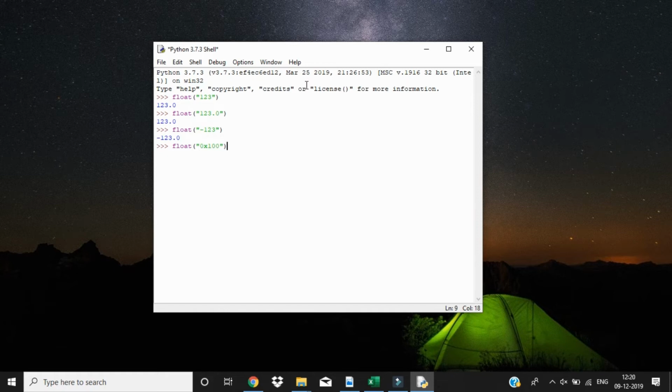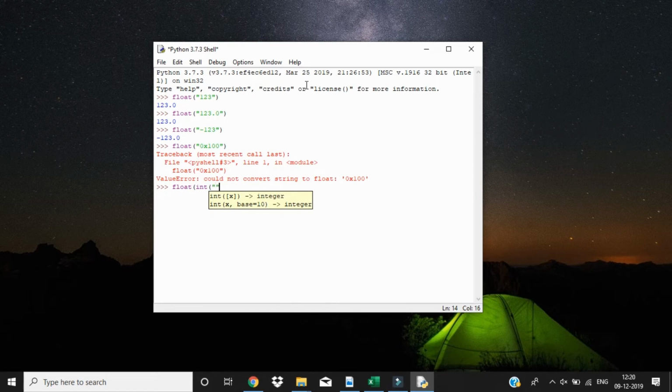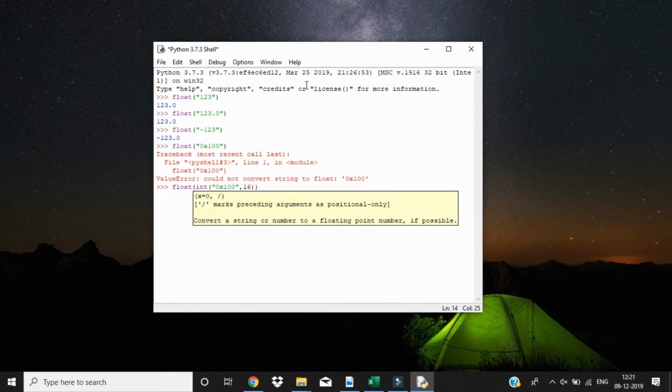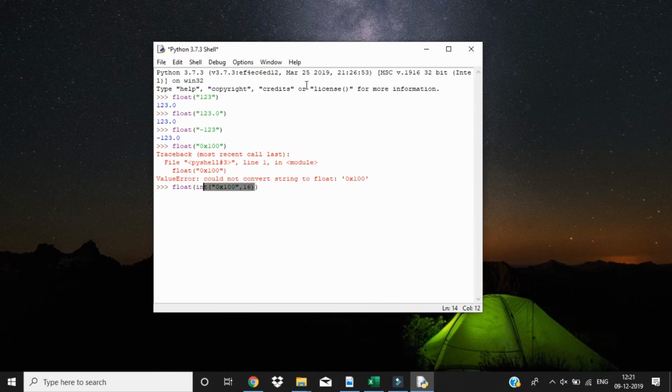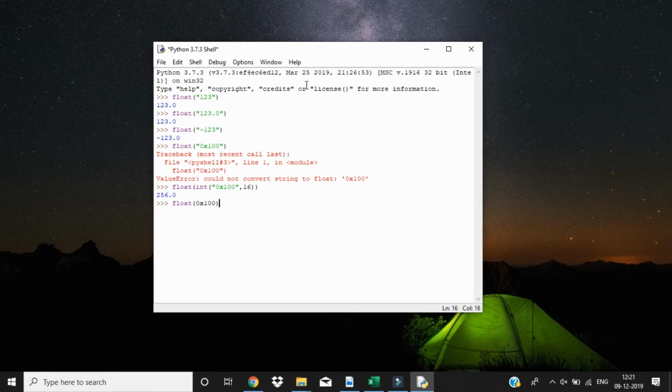I mean, it's trying to be converted to a float, but it won't convert because it doesn't understand what's inside the string. So to make this valid, we need to make the hexadecimal string into an integer first, and for that we saw in the last video that it's converted to an integer directly, and after it's converted to an integer we convert to a float. We get the value. So if I have the number directly, I can pass in the hexadecimal to the float function directly and convert it.